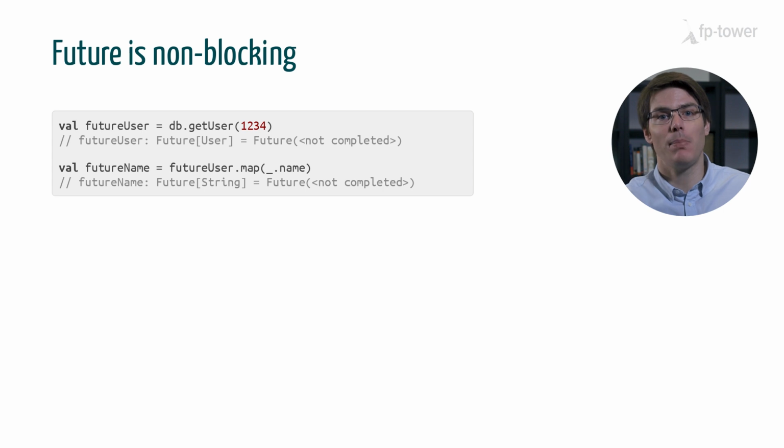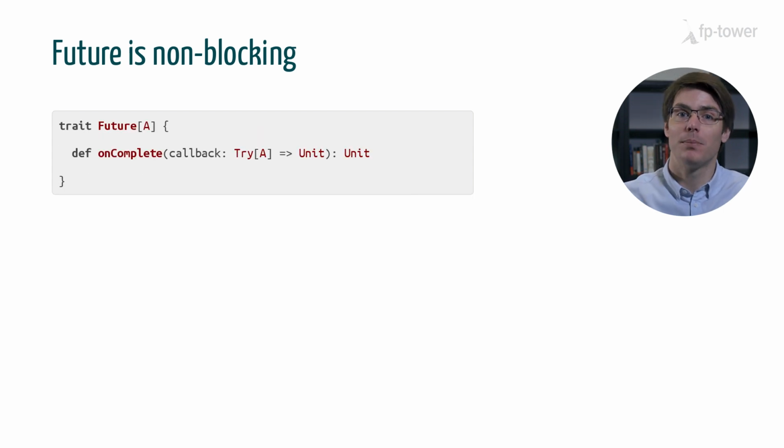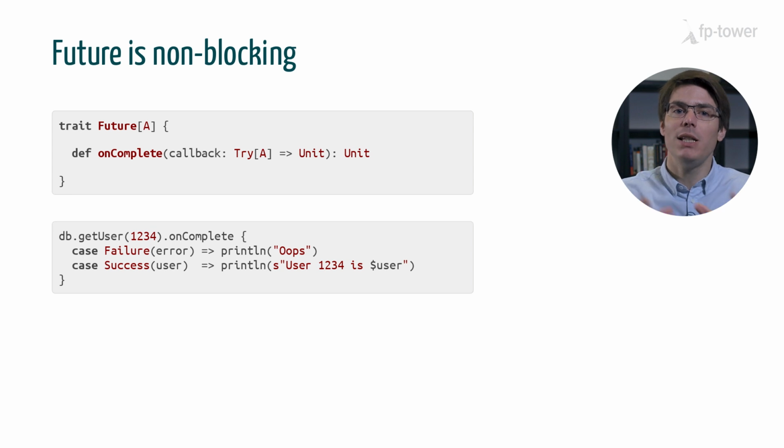A good example of this pattern is the method onComplete. onComplete takes a callback function, which is called when the future is done. You can think of it as a notification which contains the result of the computation. It can either be a success or a failure. For example, if we call db.getUser.onComplete, it will fetch a user record from the database, and when the DB responds, it will print a message to the command line. What's important here is that this entire operation is non-blocking.